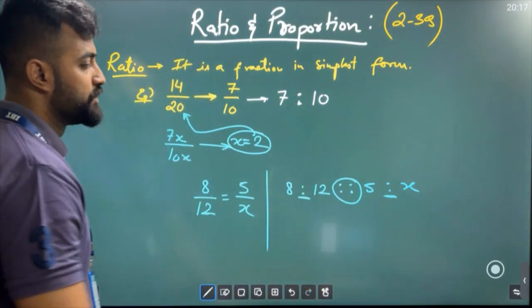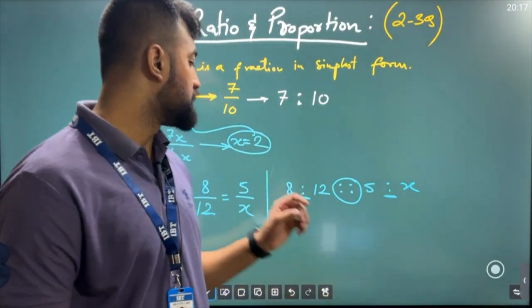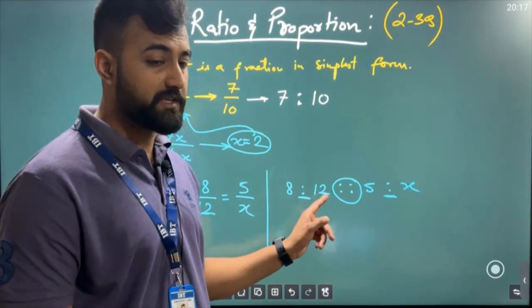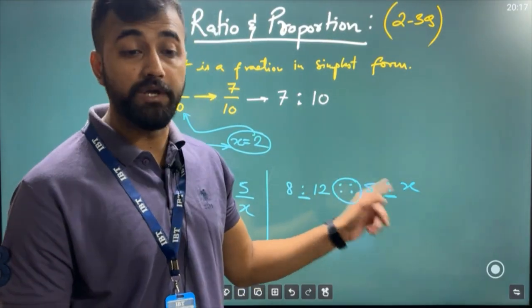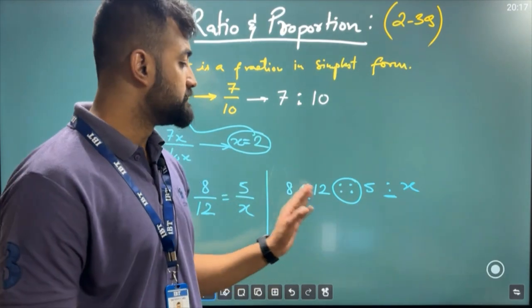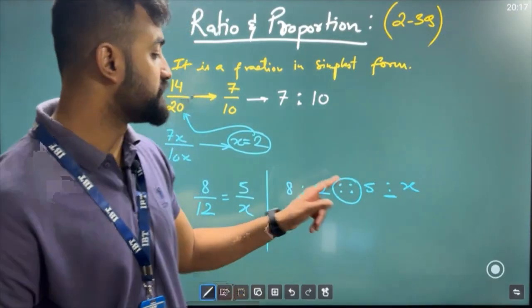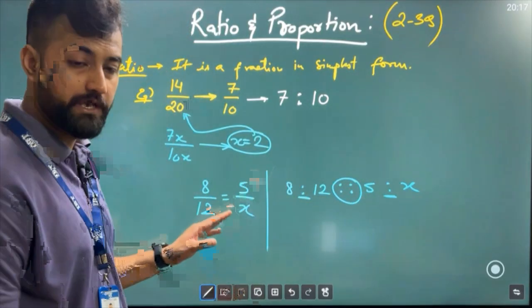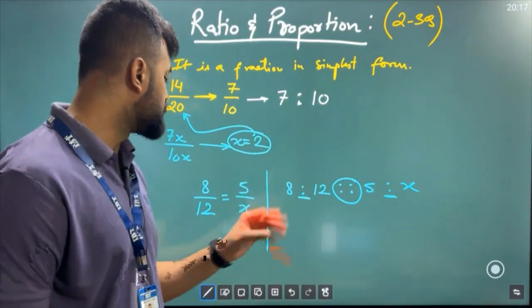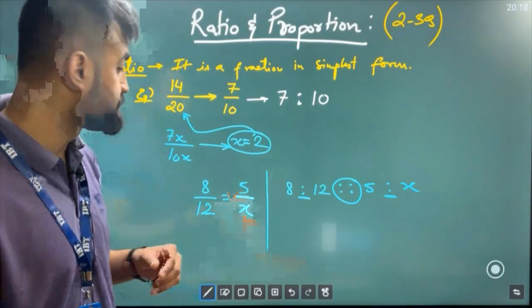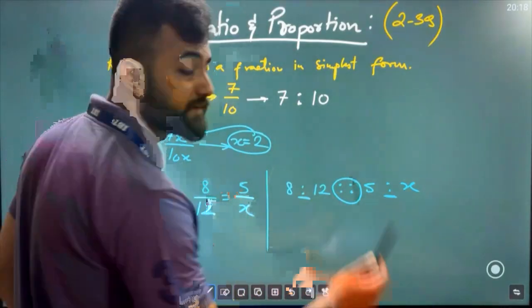proportion. That means it is saying that the way these two are a ratio, whatever is happening here, the same thing must happen out here as well. Clear? That is why they are proportional to each other. So this thing is nothing but this only, but the way of writing is this. So we would say 8 by 12 is proportional to 5 by x. When I say proportional, you can simplify and get the answer.